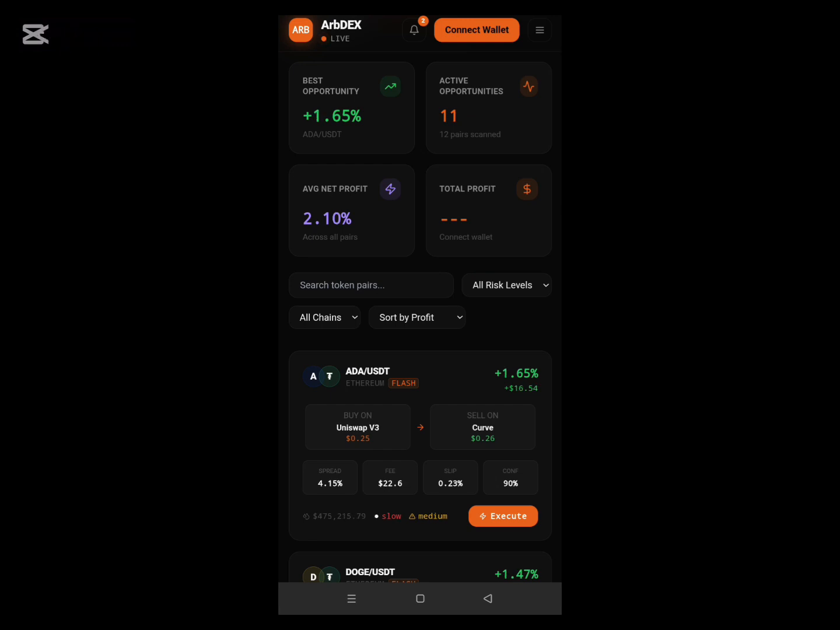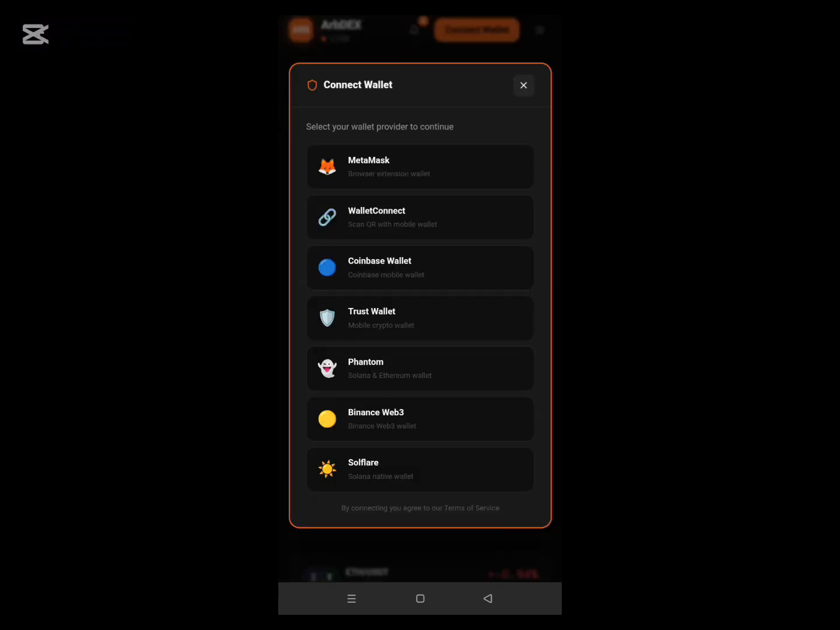Now the first thing you do to get started, once you enter here, please first of all connect your wallet. And how you do that is you click on the connect wallet button here. Good. And you select your wallet provider. I use Trust Wallet, so I will click on Trust Wallet. You can use MetaMask if that's what you use, or whichever one, you can see them here. But for me, I use Trust Wallet, so I go ahead and click on Trust Wallet.